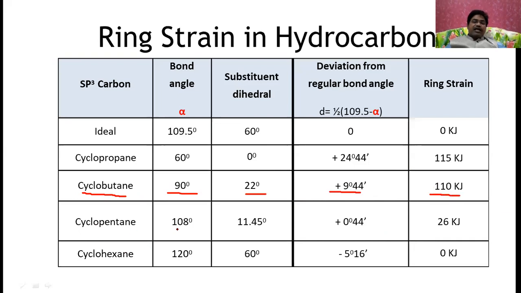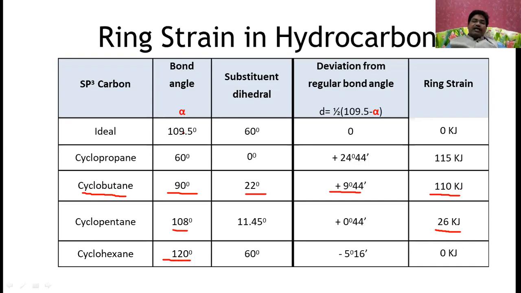In cyclopentane you can see 108 here, the dihedral angle is 11.5 degrees, and the deviation is 0.44, so the ring strain is very low, 26. In the case of cyclohexane, it is 120 degrees, which is more than the regular bond angle,